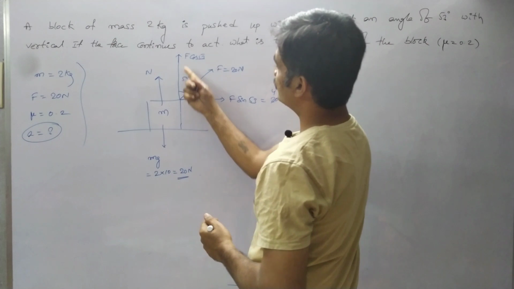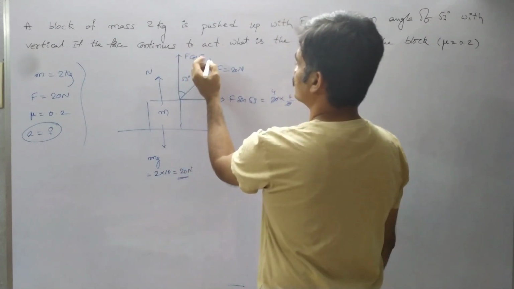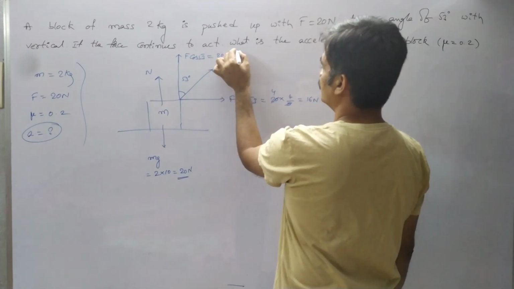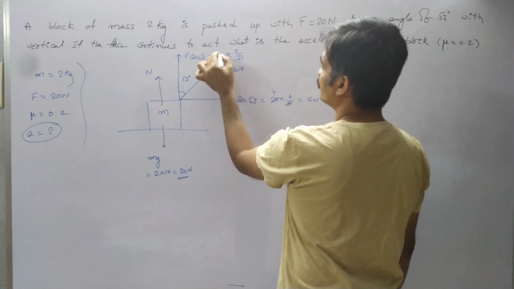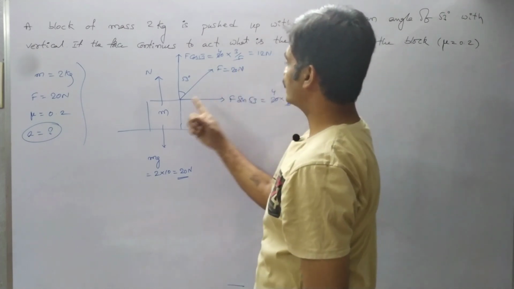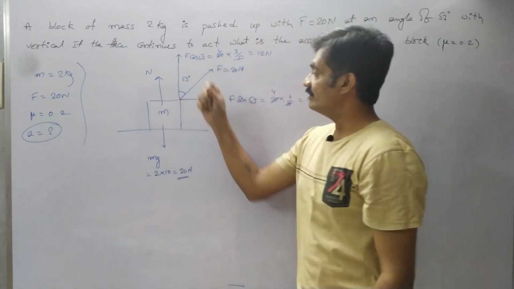Whereas we have to represent the force acting in the upward direction vertically. So we know that F is equal to 20 and cos 53 is 3 by 5, and we know that 5 fours are 20, 4 threes are 12 Newtons. 12 Newton of force acts in the upward direction along the vertical.